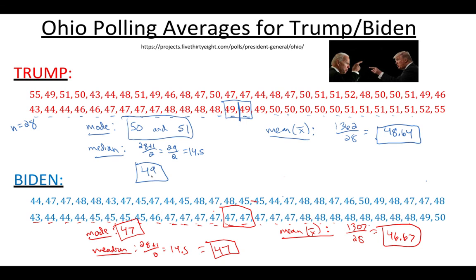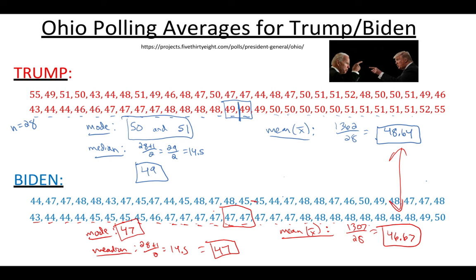For Trump, we've got 49, and 48.64 for the mean. The mode was a little bit higher, but probably is not as important in this one. The mean for Trump is about 2 points higher than Biden if we compare these two.